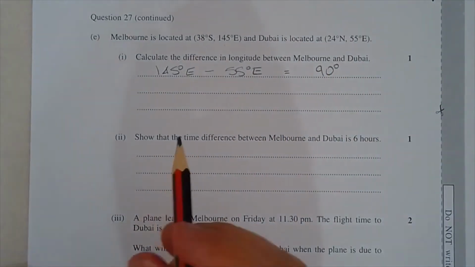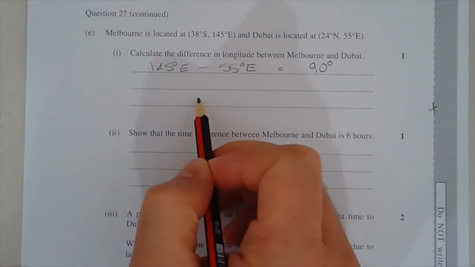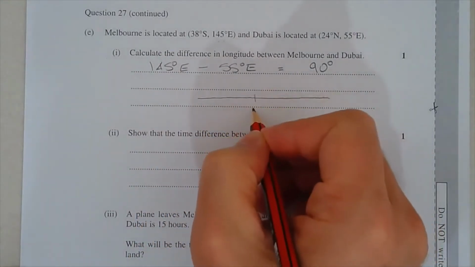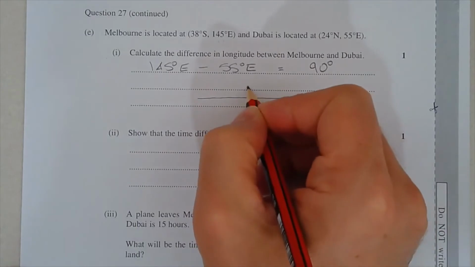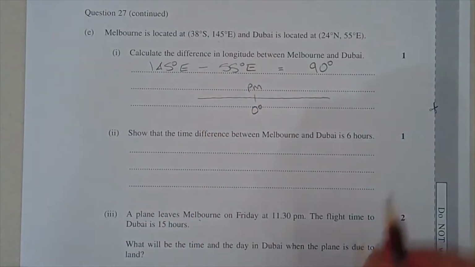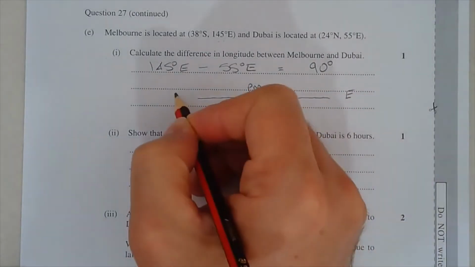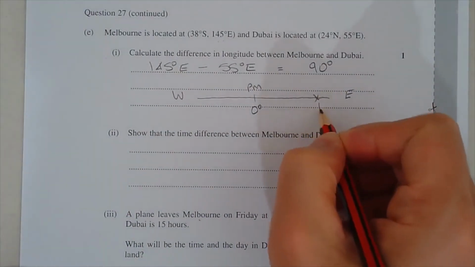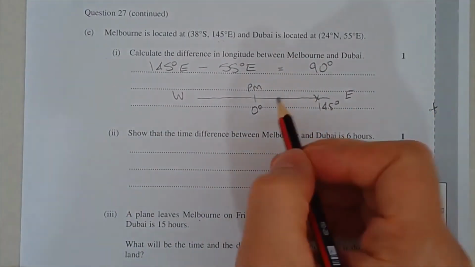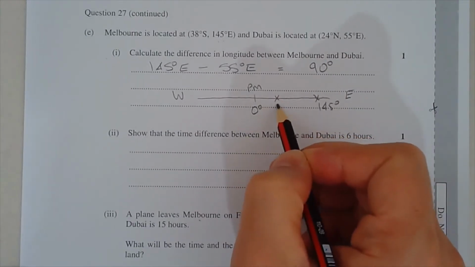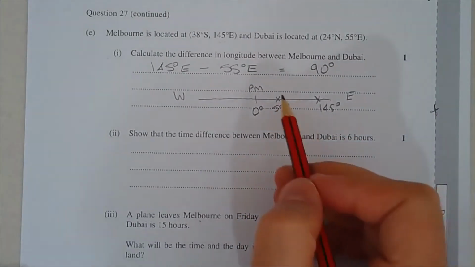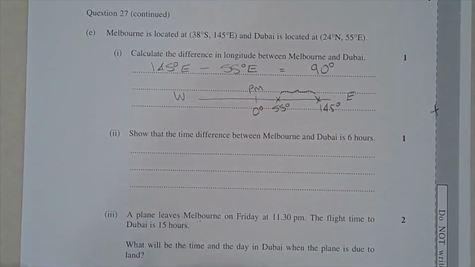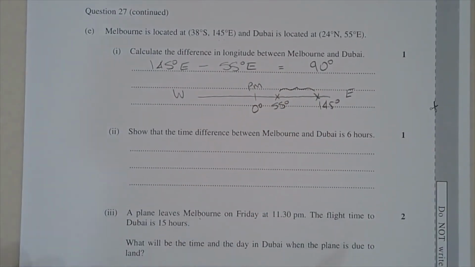If you just want to see this quickly on a number line, and I think it's good to see this, you don't have to do this, but if that's the prime meridian, PM, 0 degrees, there's east, there's west, there's 145 degrees east, and there's 55 degrees east. What we want is the gap between these two, which is going to be 90 degrees.